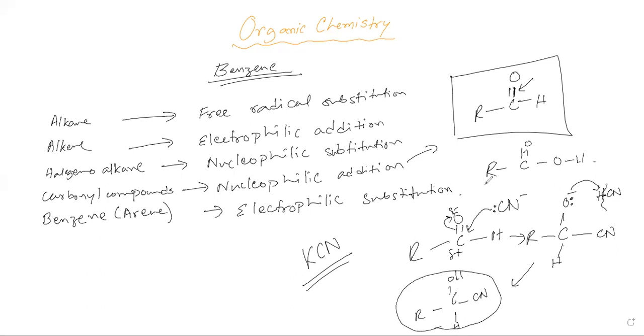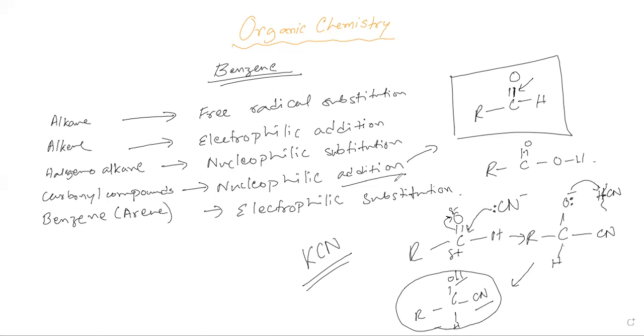Now see, a group of atoms gets added to the carbonyl compound: one is the cyanide, another is hydrogen. This is the addition part. Nothing is eliminated.